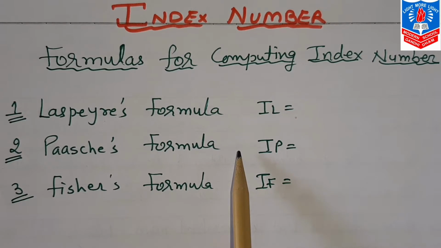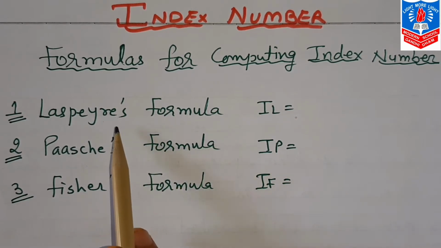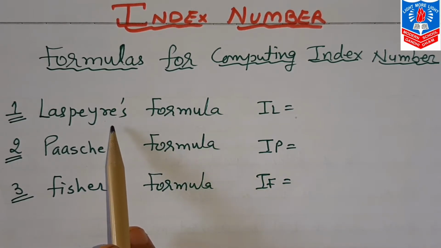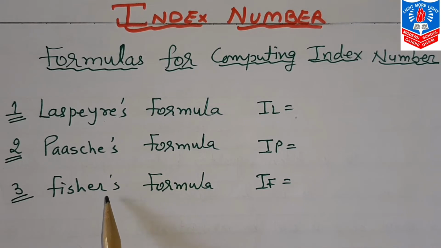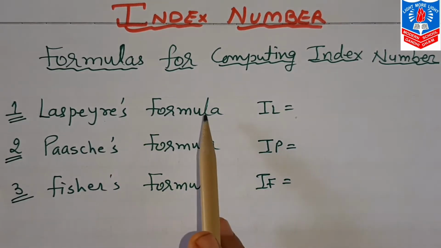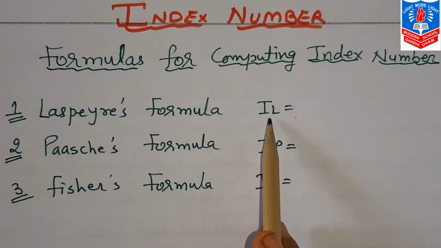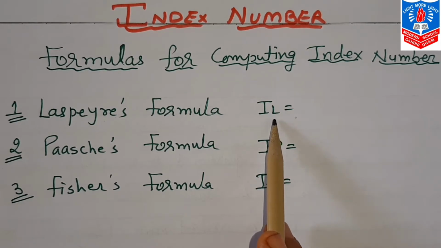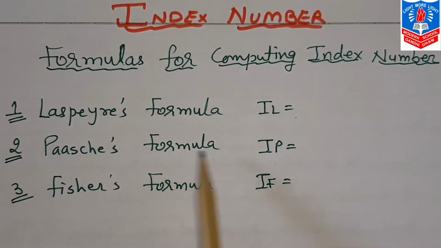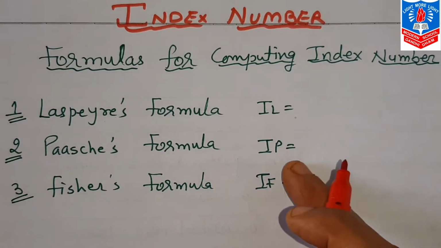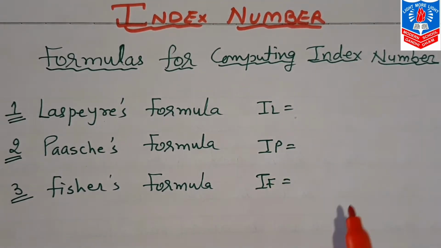So first we will discuss the formulas given by Laspeyres, Paasche and Fisher. Laspeyres we write with IL in short form, Paasche is IP and Fisher is IF. Now the formulas for these IL, IP and IF.